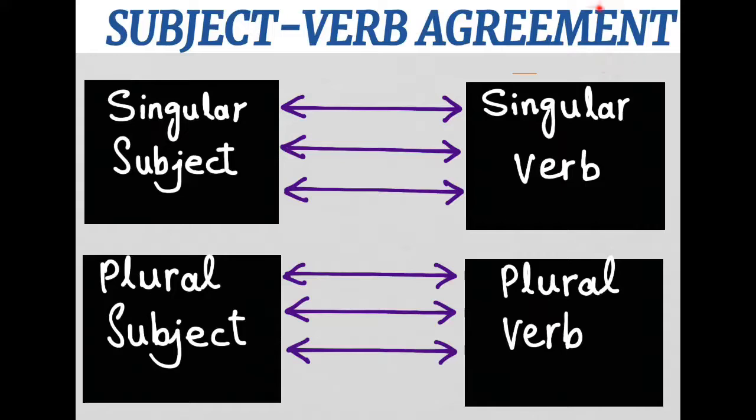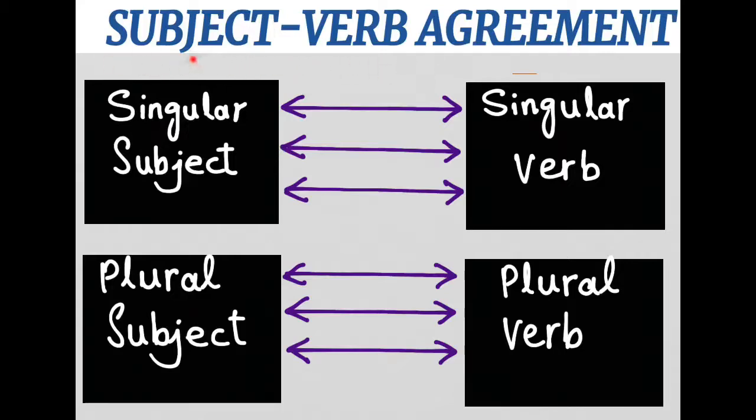Agreement is a word that can be interpreted in many ways. For example, it can be said that it is a pact, a memorandum, a promise between two parties about how to behave, what to do, what not to do, what to avoid, what to follow, etc. On these lines, we can say that this is an agreement between subject and verb. These are the two parties involved in this agreement.